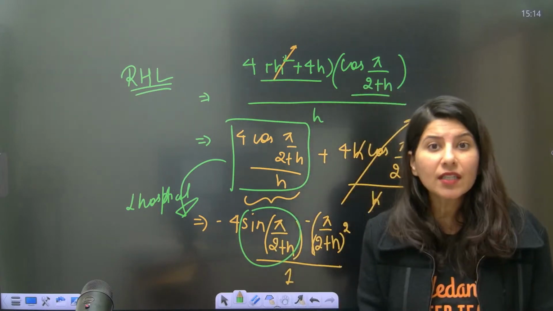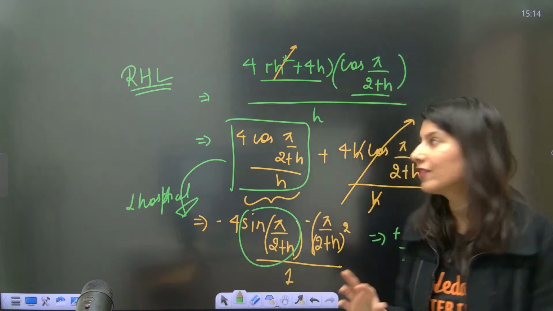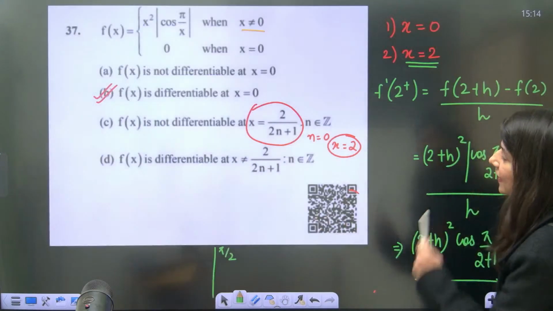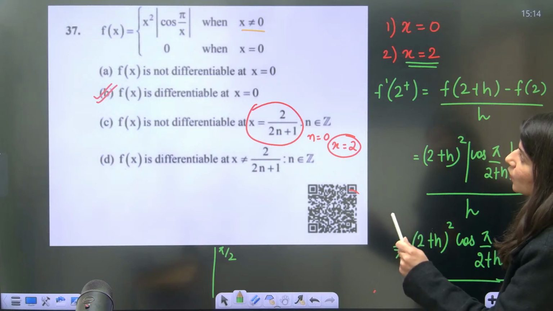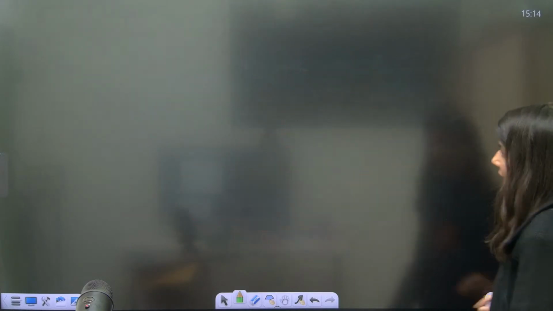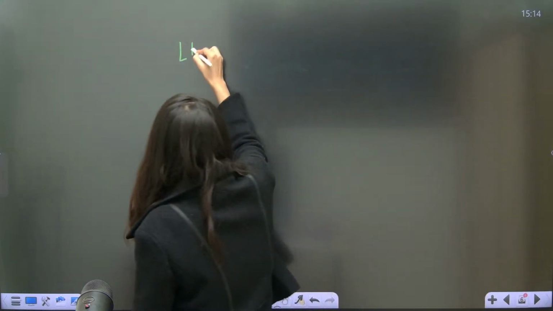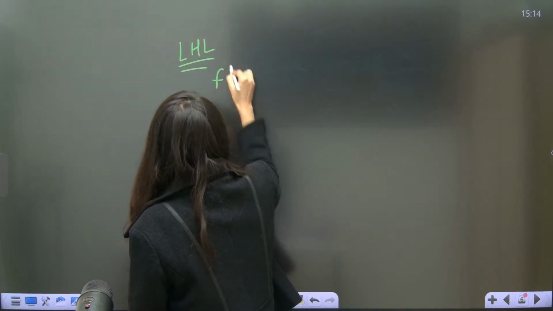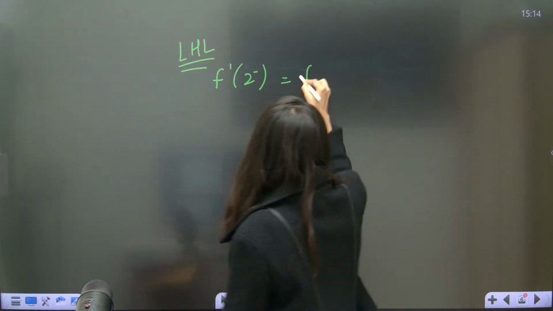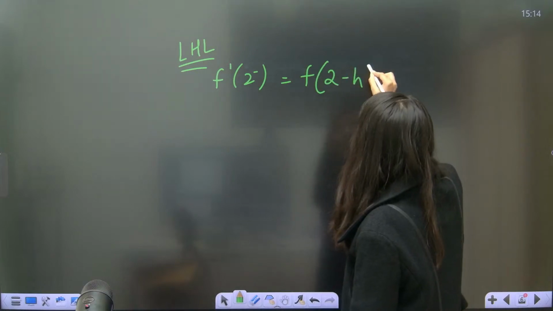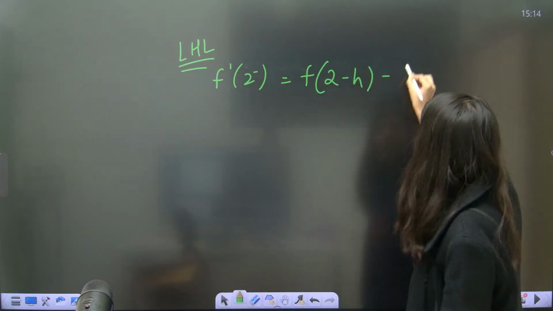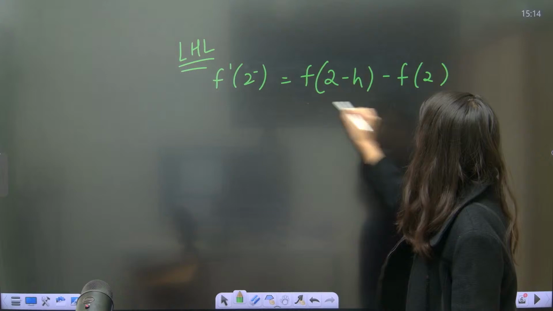Now a similar thing you have to perform with the left hand limit. Let us come and see the left hand limit now. So x square cos pi, so left hand limit. Now LHL at x equals to 2: f dash 2 minus is going to give you f of 2 minus h, where h is still positive, minus f of 2 upon minus h.